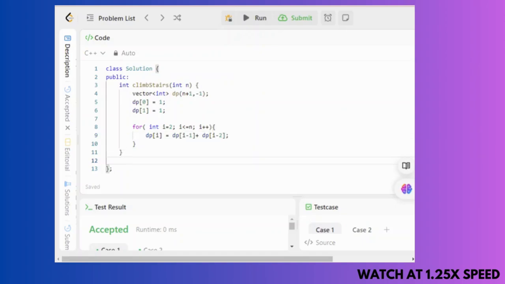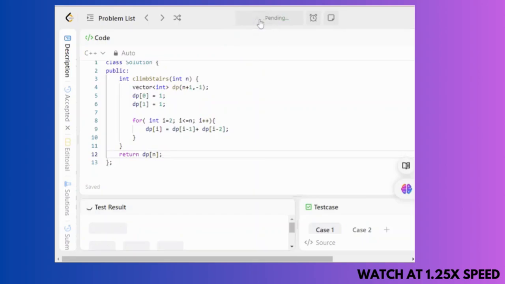After this for loop, I can return dp[n] because it will contain the distinct ways of reaching the top. This will return. If I run my code,